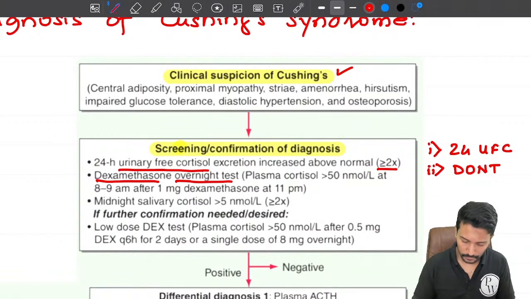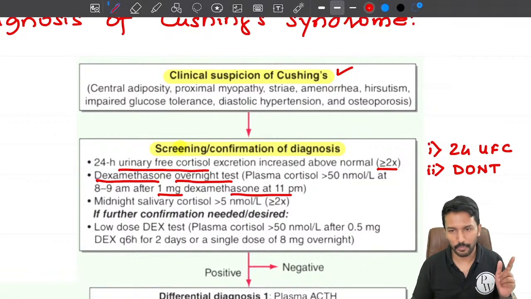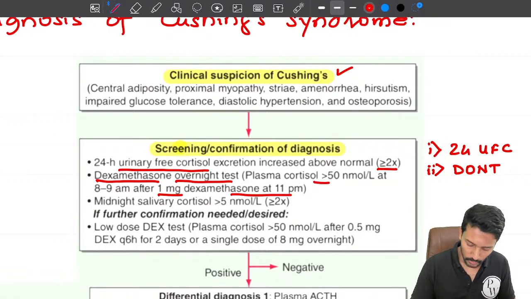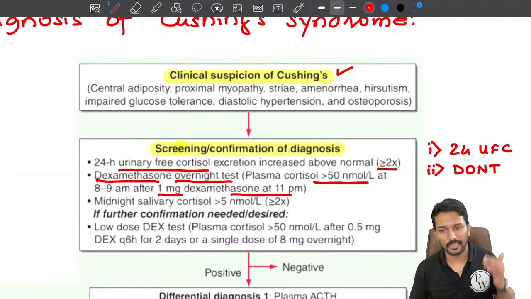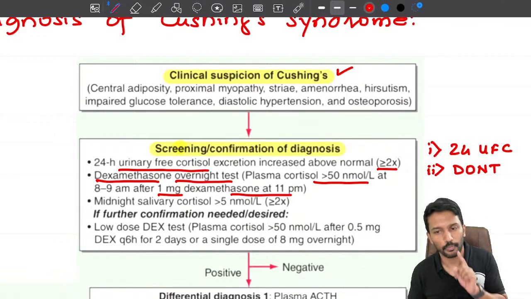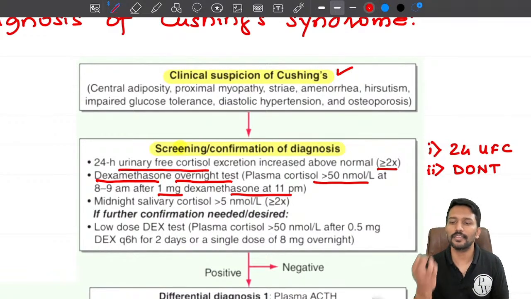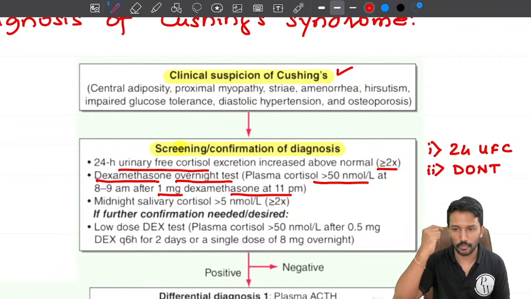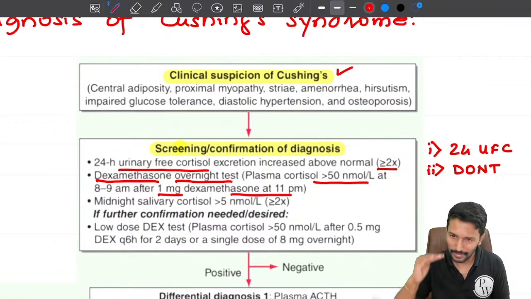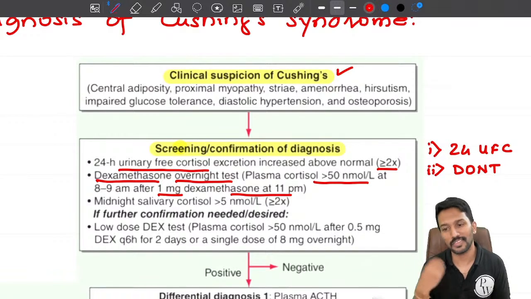What we do is give 1 milligram of dexamethasone at 11 p.m. and next day at 8 a.m. we check the cortisol. If it is more than 50, that means it is high, and that means you have Cushing's syndrome. Because remember, dexamethasone is a steroid. If I give a steroid, there should be feedback inhibition of ACTH production and the natural cortisol should come down. If it is not coming down, that means there is a pathology.